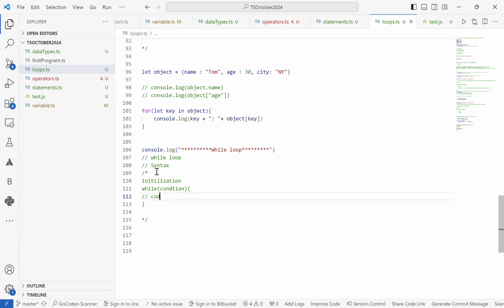All the code that we have to write will go inside the curly braces, and then increment or decrement will also be part of this, inside the block of code itself. Okay, so this is the general syntax that we follow for the while loop.